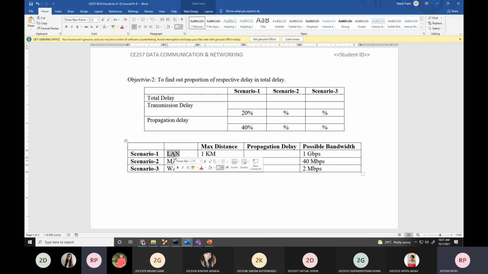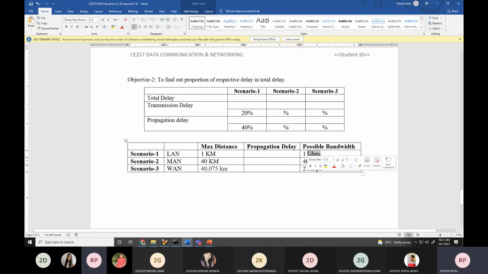Suppose this is my machine and there is another machine next to it, with a local network between both machines, and I will get a speed of 1 Gbps. Okay, but I am accessing a server which is at DDIT, so that comes across my 40 kilometer range. So the possible bandwidth I will get is 40 Mbps in data speed. And when I am accessing the Gmail server, I could get 2 Mbps. I could get more than 2, but for simplicity I have taken 2 Mbps over here.